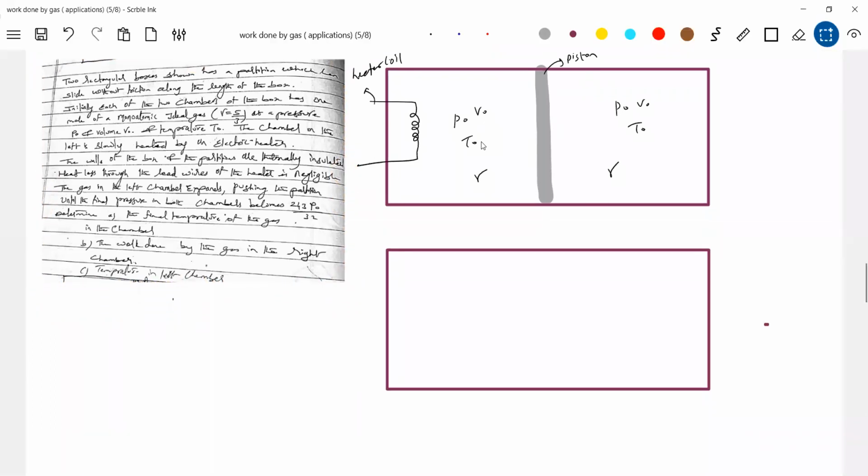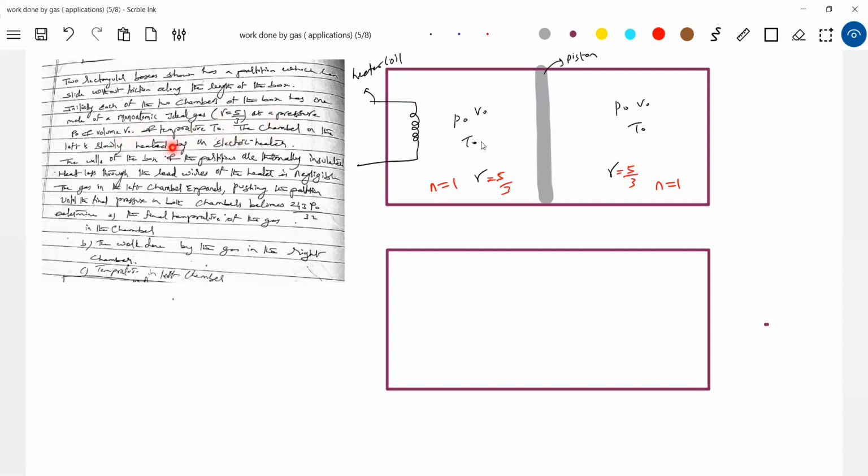Two rectangular boxes shown with a partition which can slide without friction along the length of the box. Initially, each chamber of the box has 1 mole of monatomic gas. 1 mole is given, so there's 1 mole. Let me write it. Monatomic gas means gamma is 5/3, at a pressure P naught, V naught, and temperature T naught.